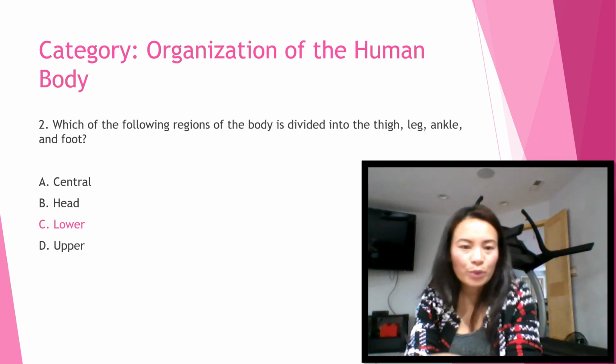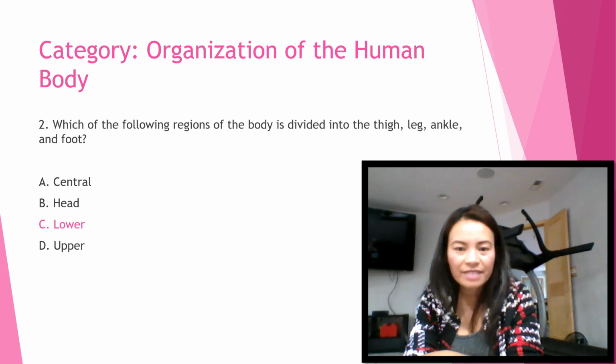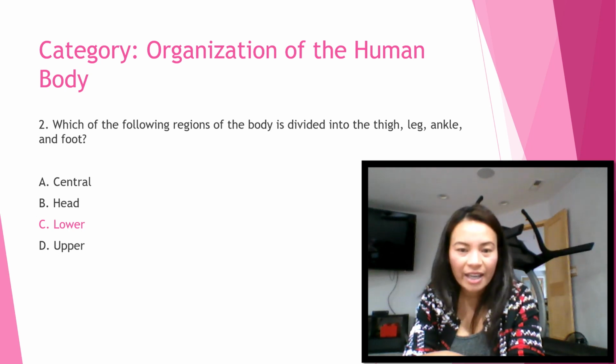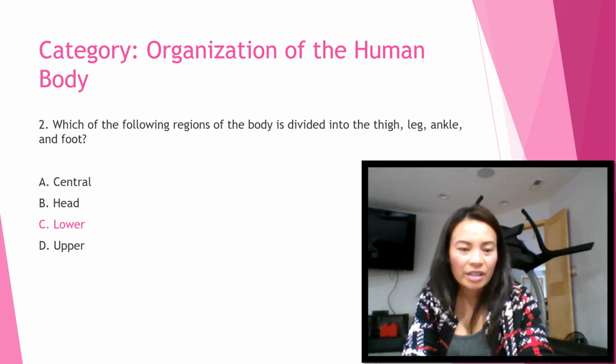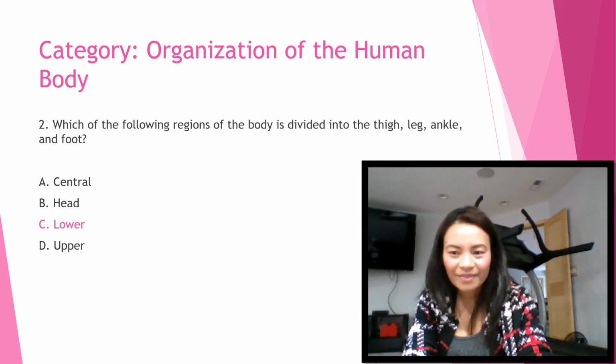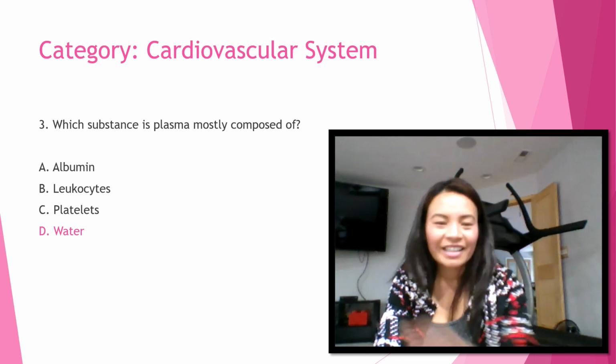Okay, number two, which of the following regions of the body is divided into the thigh, leg, ankle, and foot? The answer is lower. Okay, the lower region of the body includes the lower limb and is divided into the thigh, leg, ankle, and foot. Is it clear? Okay, next one.